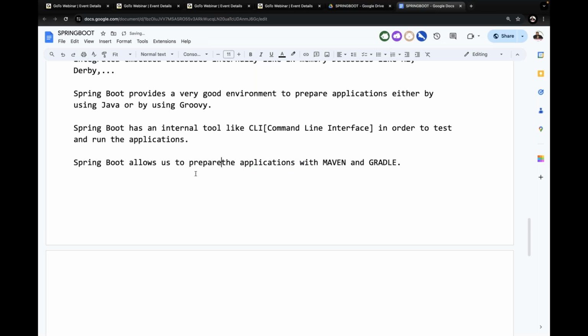Minimum these two. Without using Maven, I want to prepare a Spring Boot application, in the sense, not at all possible. Without Gradle, also not at all possible. Either we have to use Maven or we have to use Gradle to prepare Spring Boot applications. Why? Because Spring Boot development is going on with these two tools only.